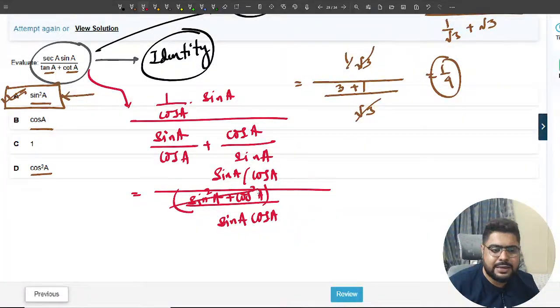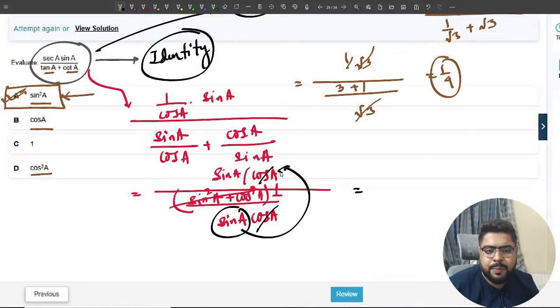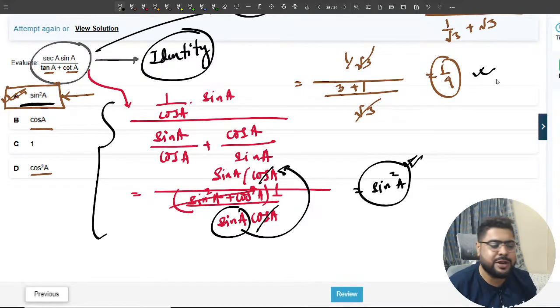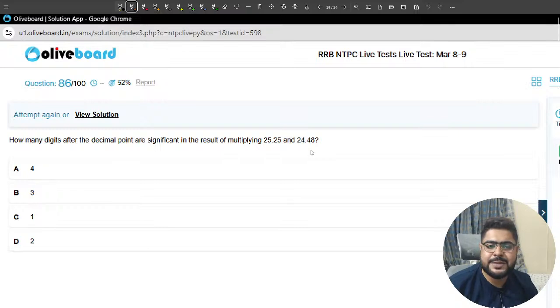This is 1, sir. So ultimately again cos A cancels, and this sin A will go up, division of division. So it will become sin square A. That is the answer. So either you can do it like this, or simply putting values also works. Whichever method you prefer, you do that.